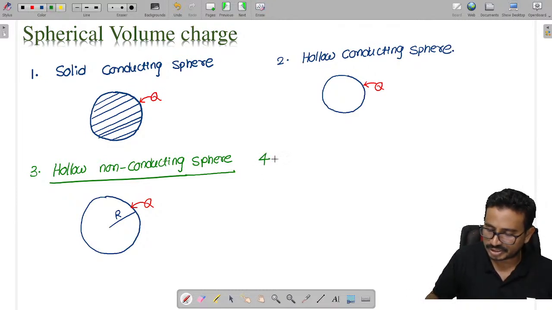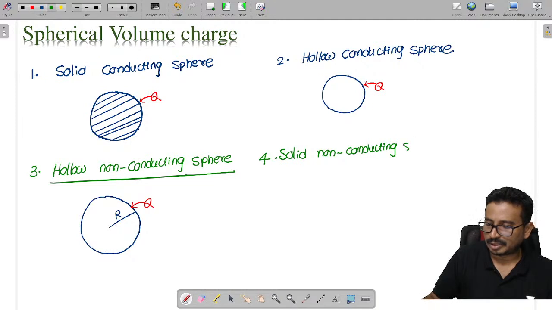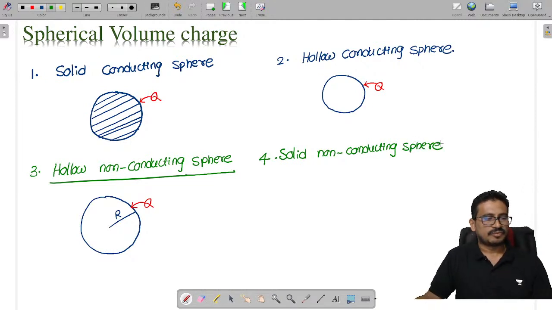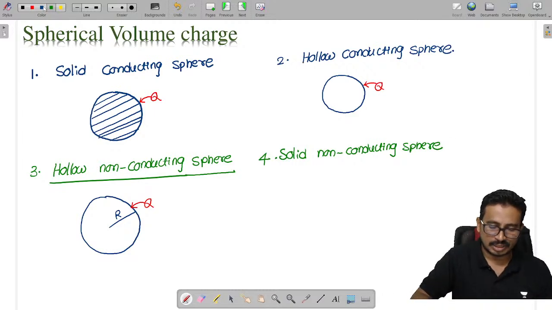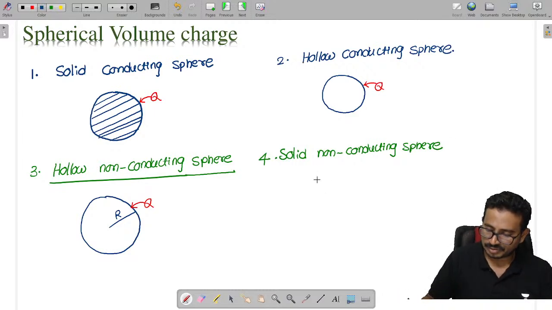Right. Next one, what is the last available case? The fourth case is the solid non-conducting sphere. Tell me, in the case of a solid non-conducting sphere, what is going to happen?